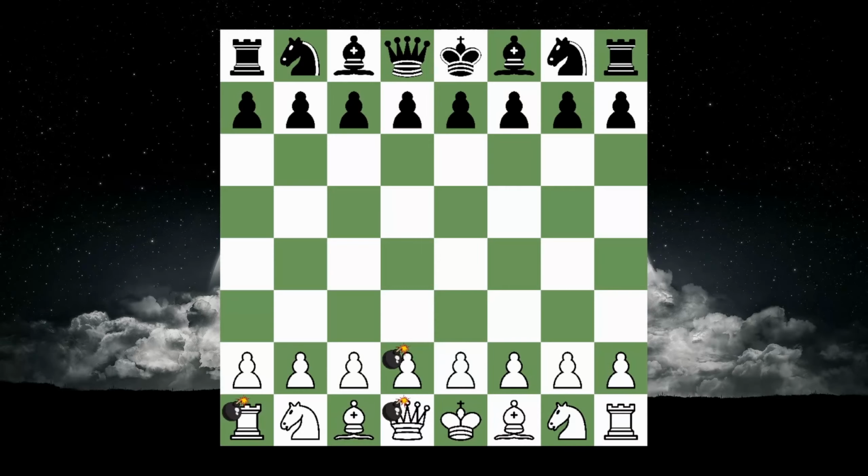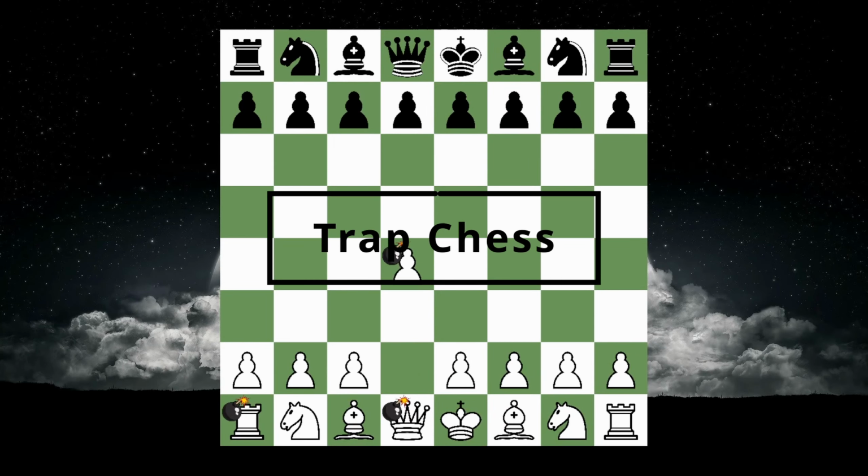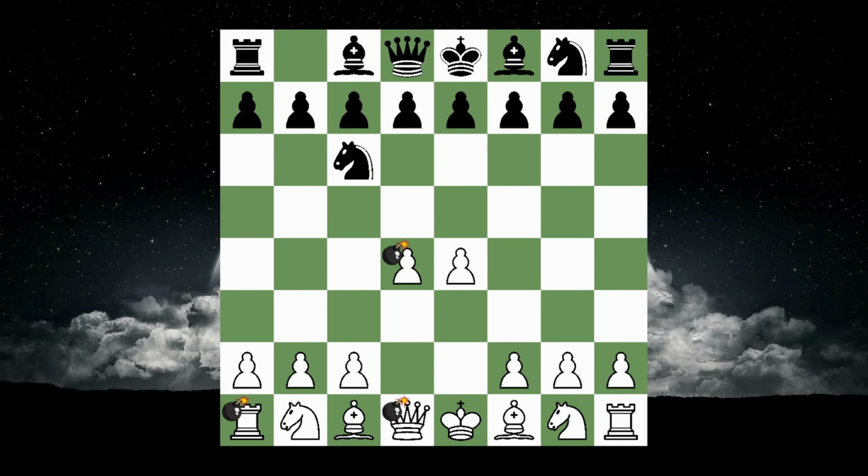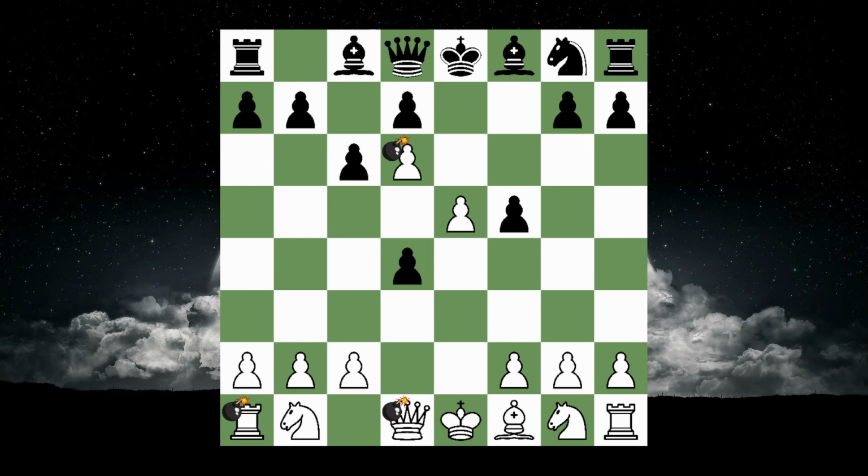Last but not least, the third mode, Trap Chess. In the beginning of a trap chess game, you can place 3 bombs on your pieces. You don't know the trap pieces of your opponent, and your opponent doesn't know the trap pieces of you. Once a trap piece gets captured, the piece capturing the trap piece also gets captured. With those trap pieces on the board, you really start to question if it's the right decision, for example, to take a pawn with your queen.